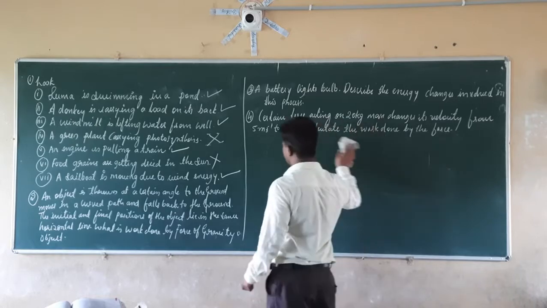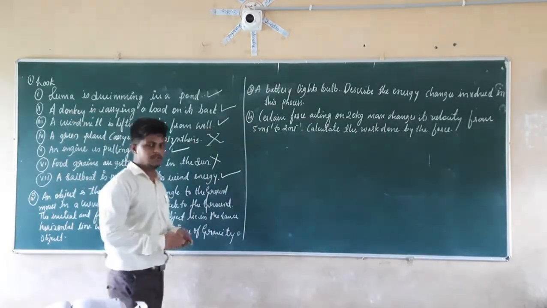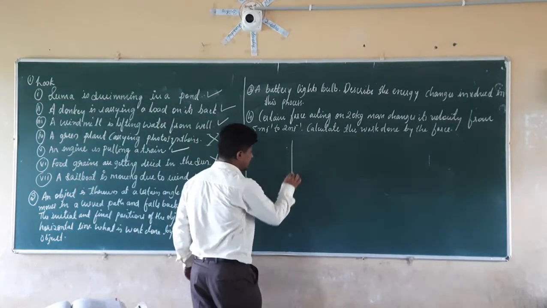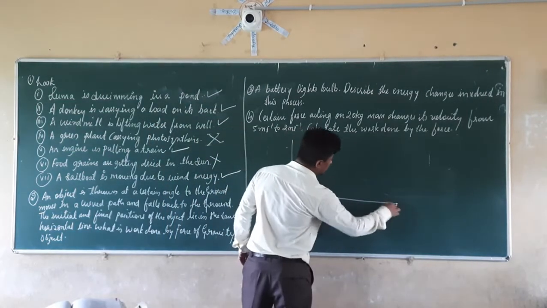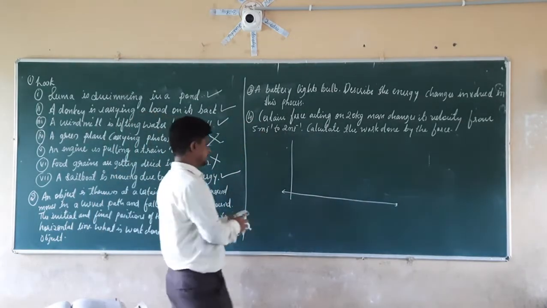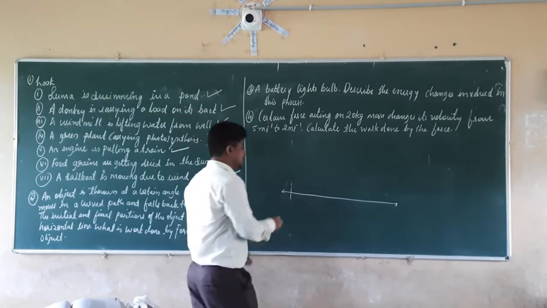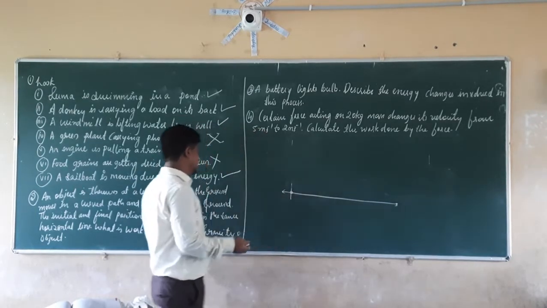So we have to consider only the initial position and the final position. Let this be the ground. Initially that stone is thrown from this position.